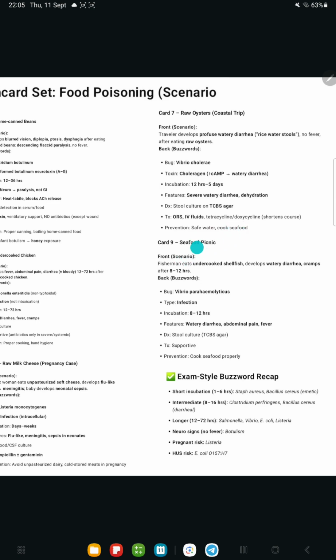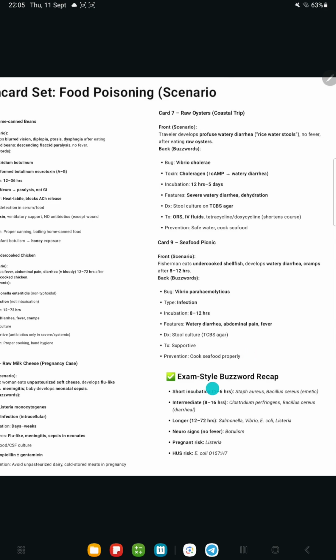And one is the special seafood picnic, where an undercooked shellfish history is given. Watery diarrhea, cramps after 8 to 12 hours. And Vibrio parahaemolyticus is involved, again an infection. So 8 to 12 hours is the incubation period. Watery diarrhea, abdominal pain and fever will be there. Again, diagnosis TCBS, stool culture, supportive treatment. And we can prevent it by cooking the seafood properly.